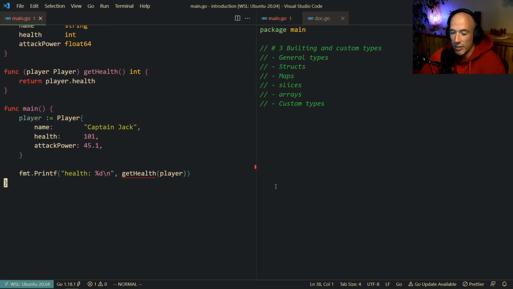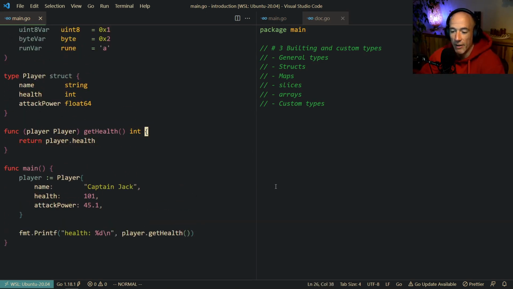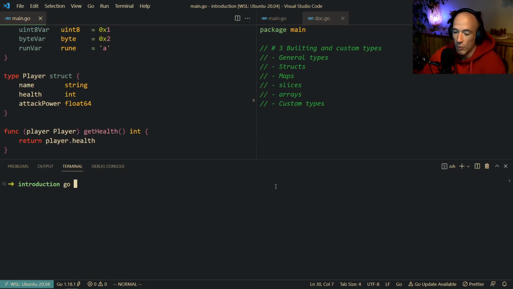What we could do here is, instead of calling get health, because that function is in the dumpster, it's not existing anymore, we can say player dot get health, and we don't need to specify anything here because we have access to the player here, right? And it's going to return the health. Go run main dot go, boom, the same thing.